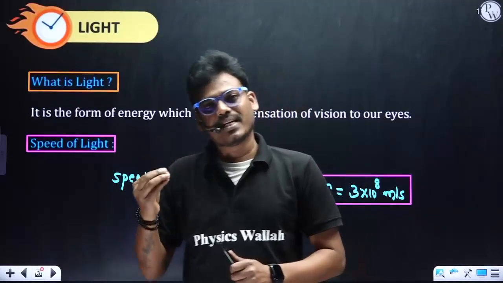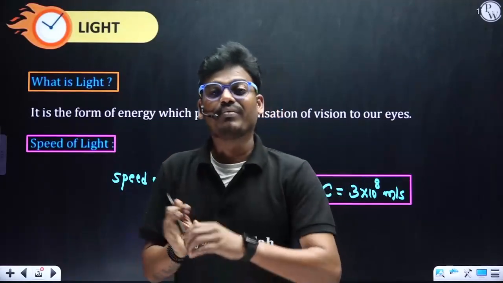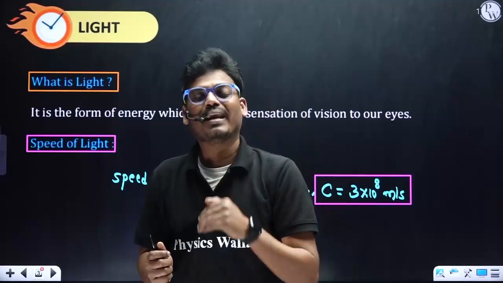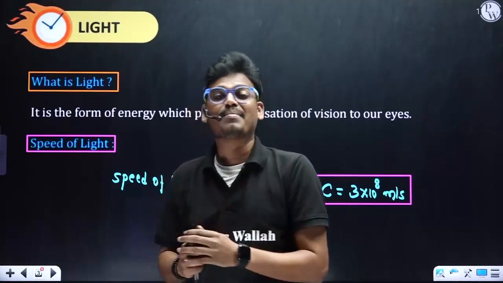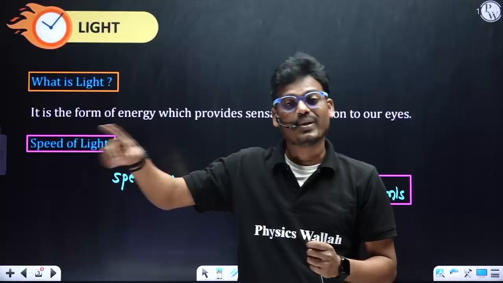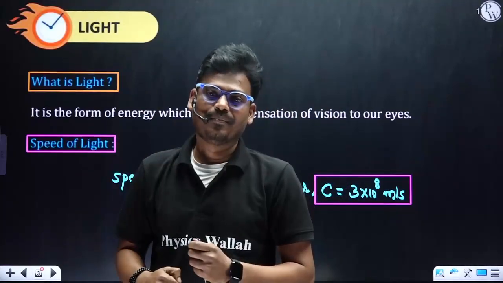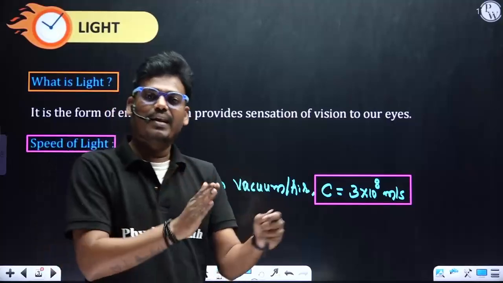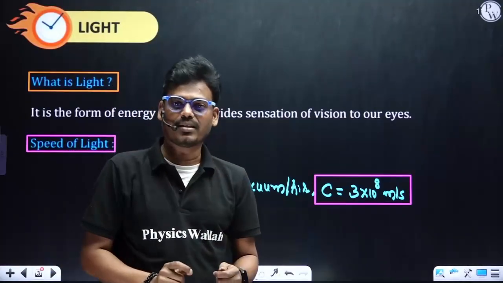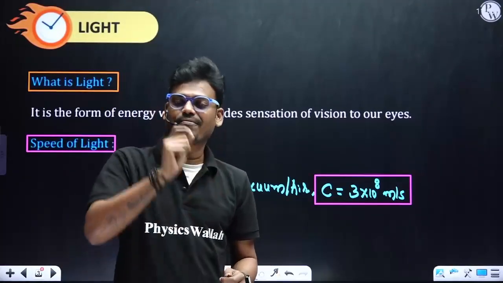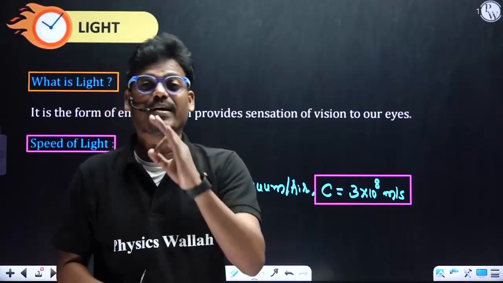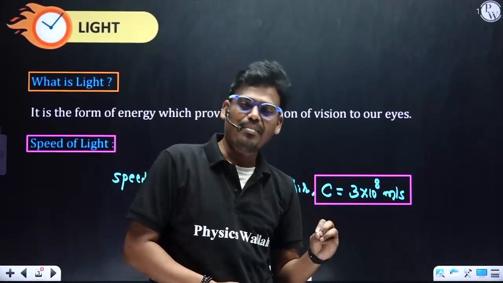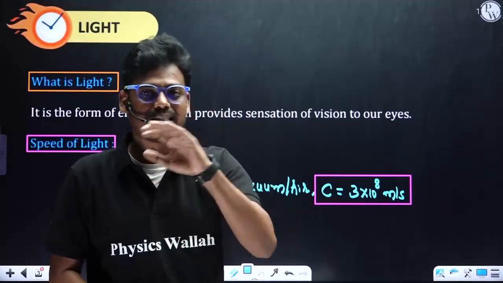As we are discussing light, here we are talking about a light ray. The bouncing back of a light ray into the same medium after striking the surface which is separating two media is called light reflection. It is one of the properties of light. The first property of light is light reflection: bouncing back of light into the same medium after striking a surface.